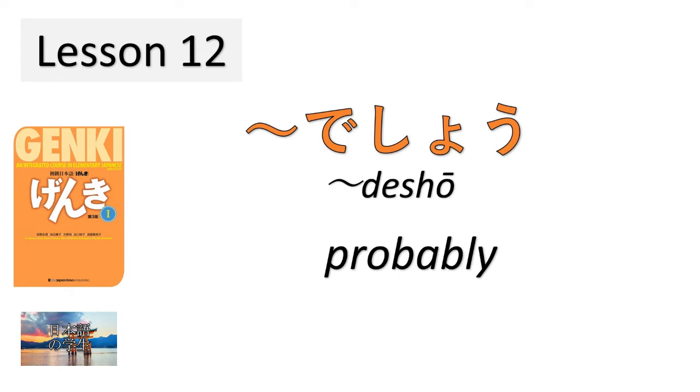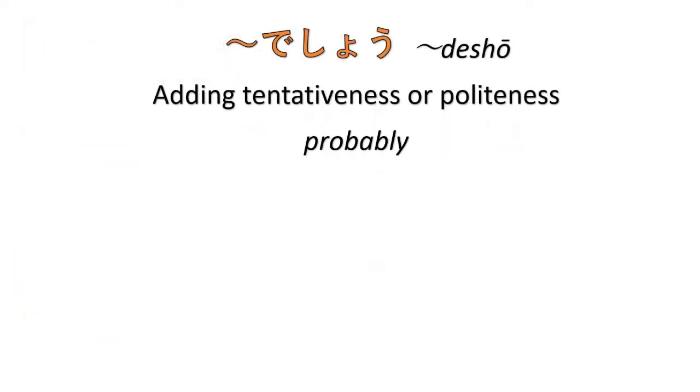In this lesson, we will learn the word deshō, which is roughly translated in English as probably. Now, when we add deshō at the end of the sentence, we are adding tentativeness or politeness to the sentence. And this is roughly translated as probably, but in English, when we add tentativeness or politeness to the sentence, there